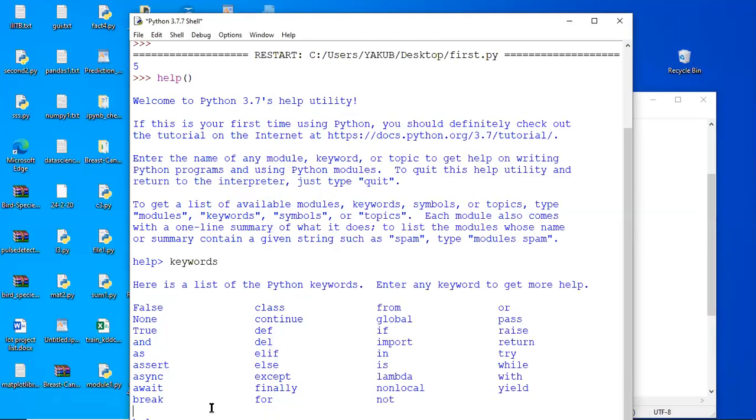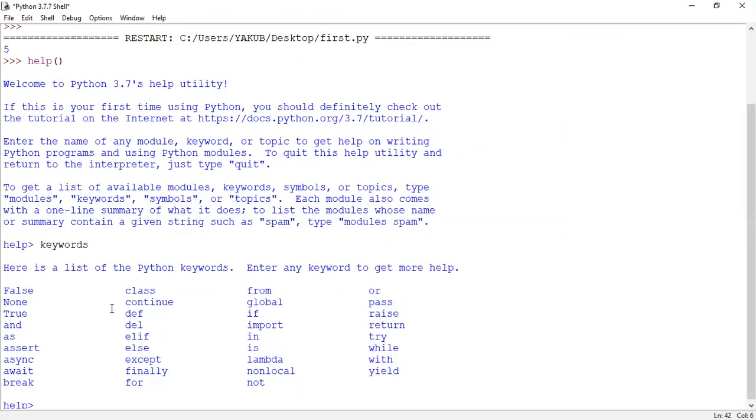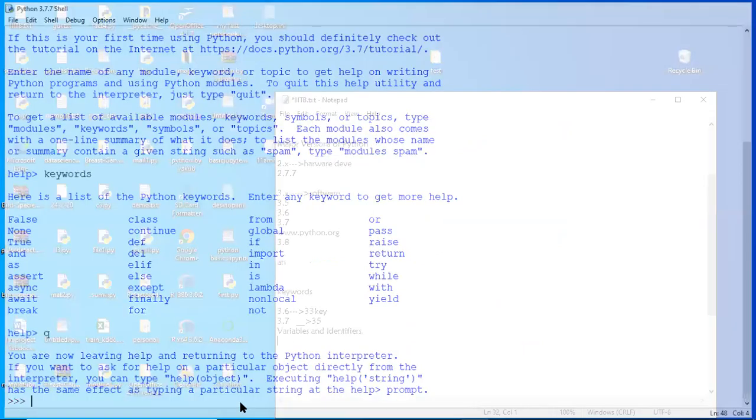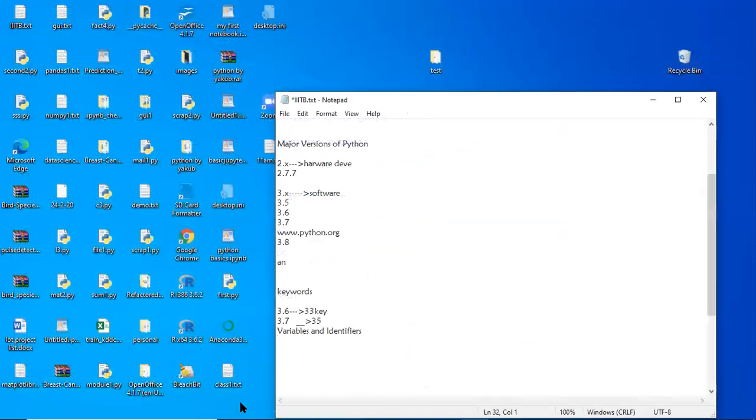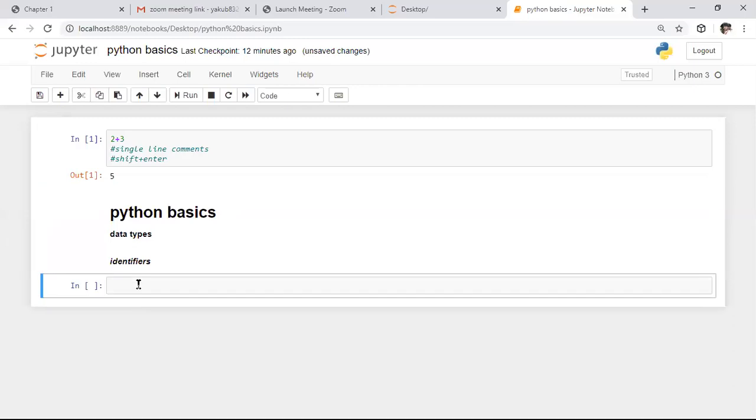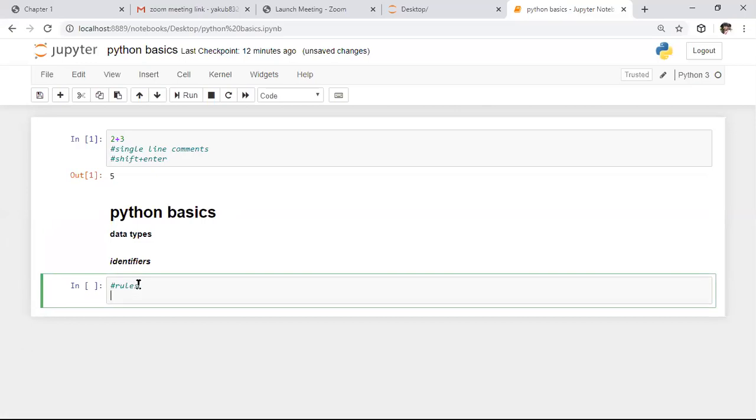If you want to do any programming here, first we need to quit this. To quit this session, we need to press Q to terminate it. Now it is coming back to the basic prompt. After this, I will explain this in the Anaconda platform. I want to open the Anaconda platform. Here we have the Anaconda platform, and I want to add a new shell. In this shell, I will explain the rules to define a variable, which are called identifiers basically.